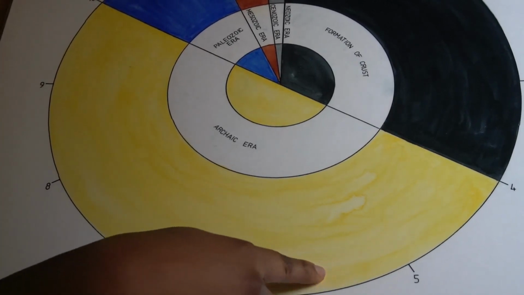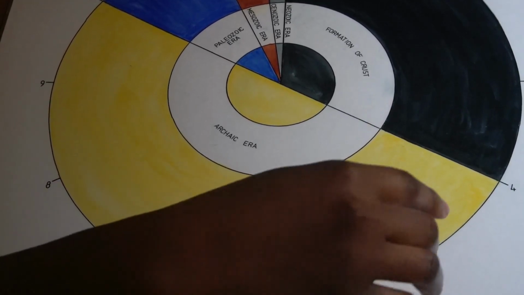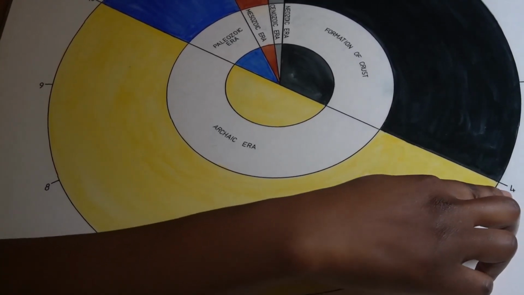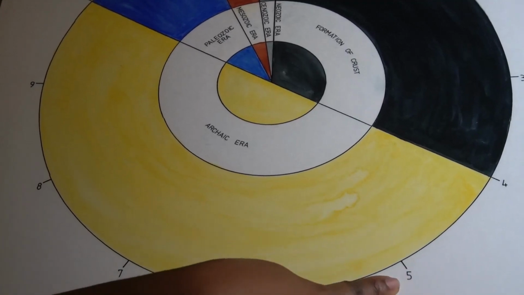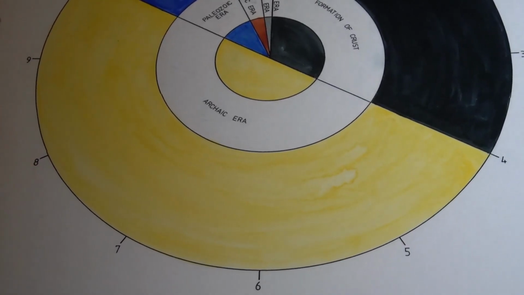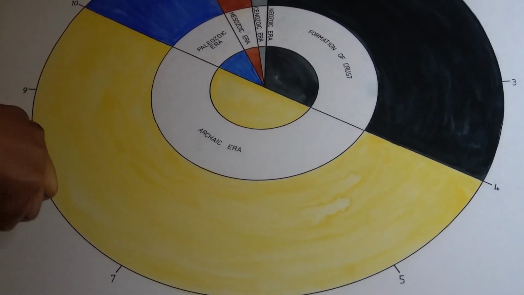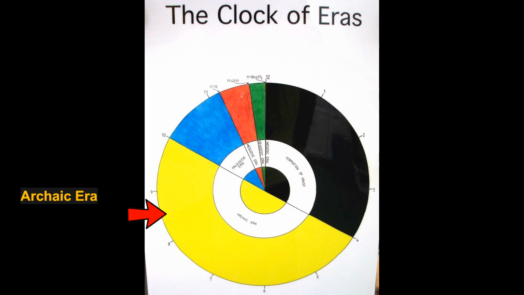Now our next era, which is in yellow, oh, it looks quite long. Let's count how many hours it is, starting from 4. That's 1 hour, 2 hours, 3 hours, 4 hours, 5 hours, 6 hours. So this era, called the Archaic era, lasted for 6 hours, which is the longest on our clock of eras, and 6 hours means 1.5 billion years.